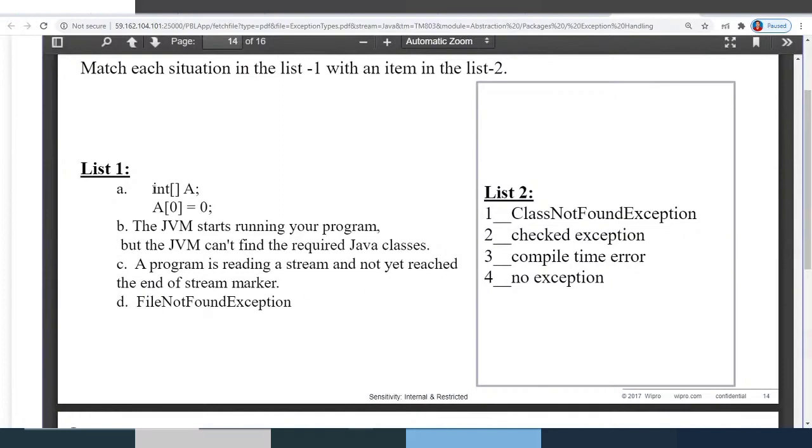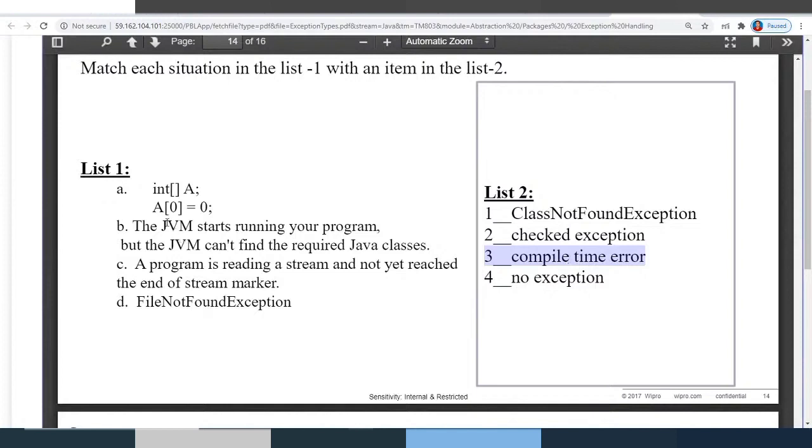Here you can see integer array a is only declared but not even created. Observe the point, because when you don't initialize the array, or when you don't use new int with some size being specified, the array doesn't get created. Here only declaration is made, but you are trying to do a of 0 equal to 0. So what you will be getting, I hope you can understand, you will be getting this compile time error.